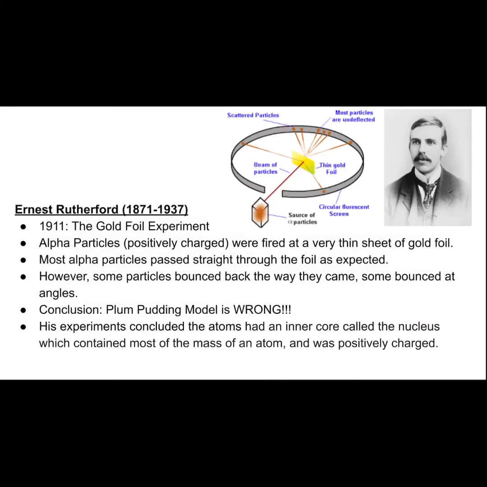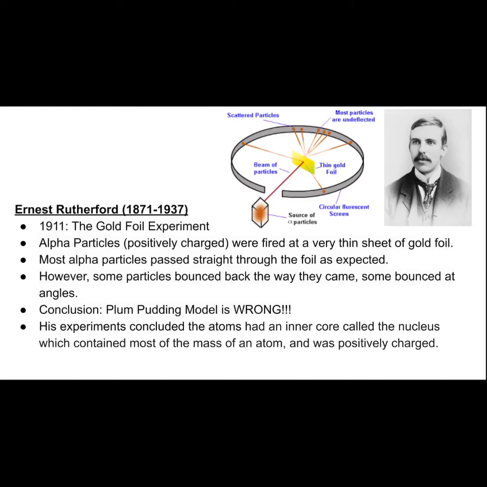Next, we have Ernest Rutherford, who was alive from 1871 to 1937. In 1911, he came up with the gold foil experiment. He shot alpha particles, which were positively charged, through a thin sheet of gold foil. Most of the particles passed right through the foil, and that's what he assumed was going to happen. But some of the particles bounced back and went at different angles. He concluded that the plum pudding model was wrong.